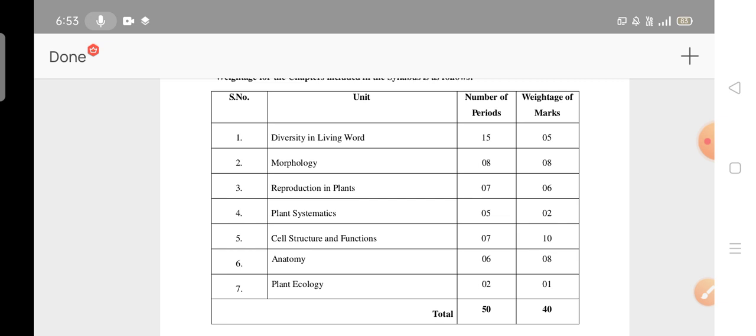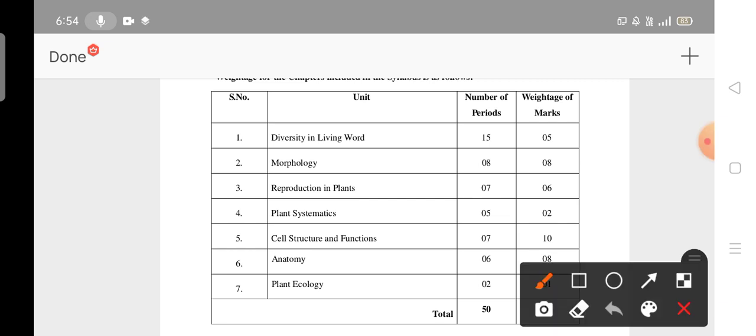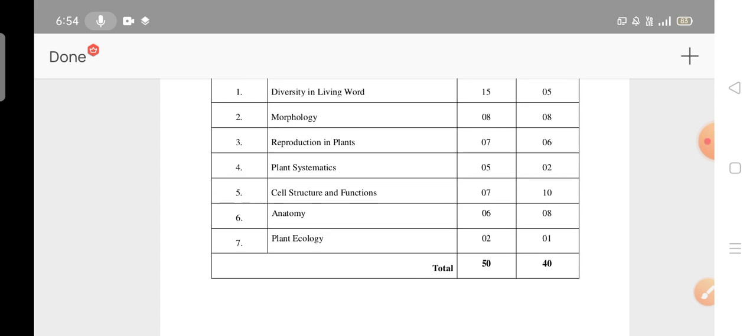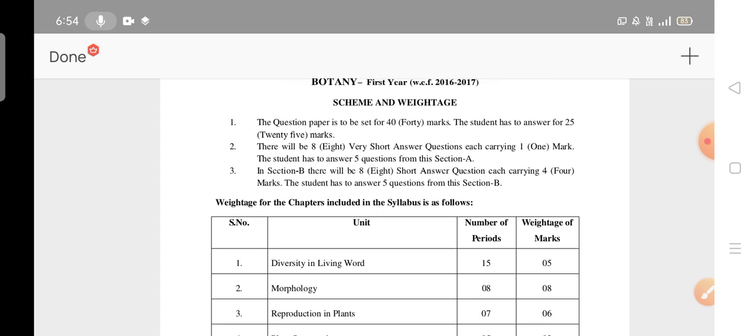I'm requesting all the students, first of all you have to give importance to the sixth, sorry, not the fifth unit. The fifth unit carries 10 marks. First we have to read the fifth unit, and again focus on the sixth unit, and after that the second unit and third unit. But you have to give preference to these 3 units: the second unit, fifth unit and sixth unit. It's clear, na? This is the way the question paper has to be prepared for 40 marks.